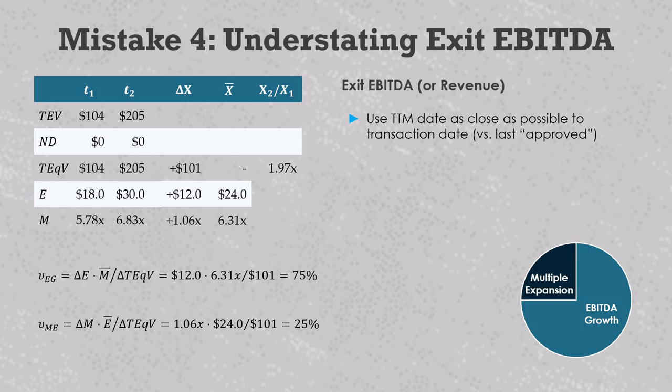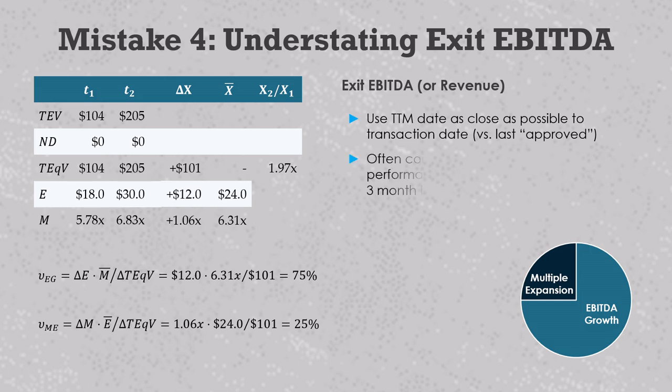What happens is that when the LP asks for a number, the analyst might send out the last set of audited or approved financials for a company, but those are often stale by 3 or 4 months. Lagging financials typically understate exit EBITDA because 9 out of 10 times companies that successfully trade are growing at exit. This again will bias our value bridge. What the GP may need to do here, given imperfect information caused by the fact they no longer own the company, is estimate the TTM exit EBITDA.